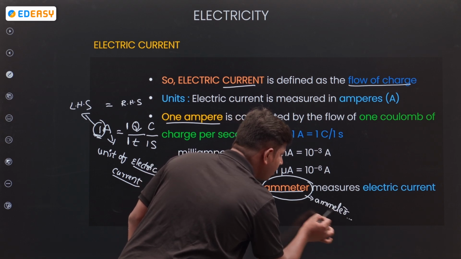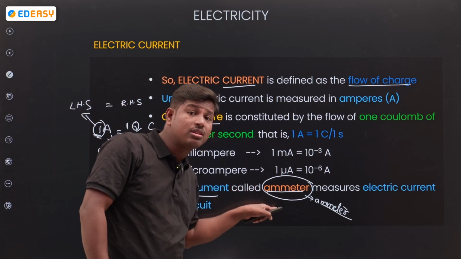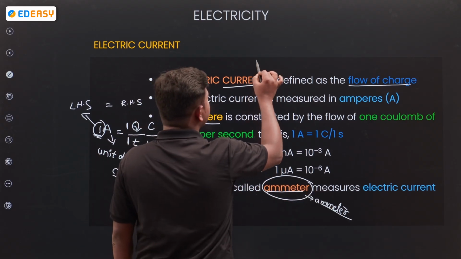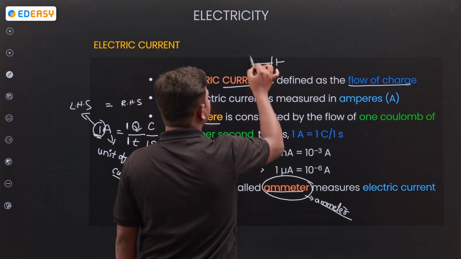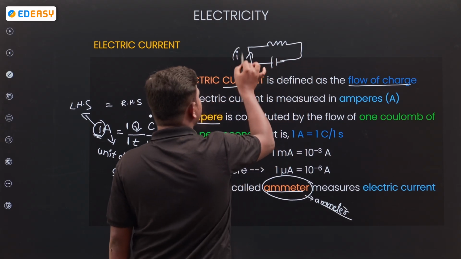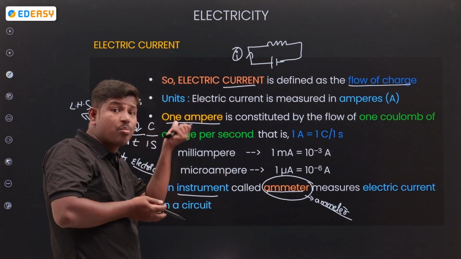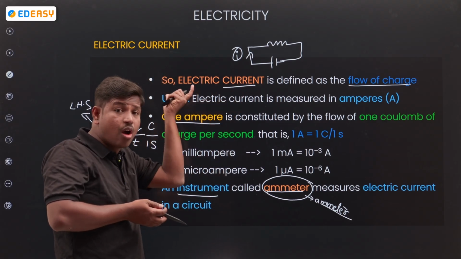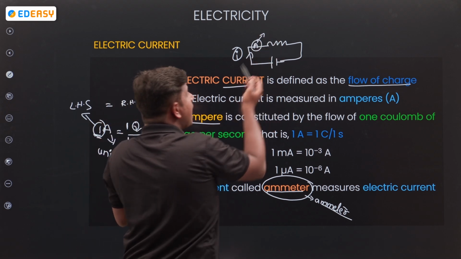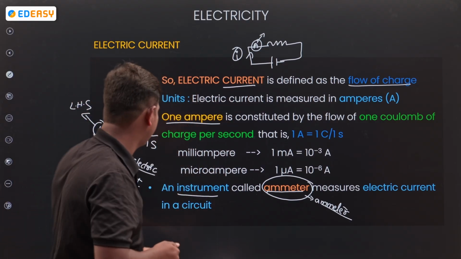Ammeter. This ammeter helps us find out the current in a given circuit. For example, I am taking a circuit with one battery and a resistance. If current is passing through the circuit and I would like to calculate how much current is present, I will put an ammeter, and by the ammeter I can calculate the current in the circuit. Clear? Next.